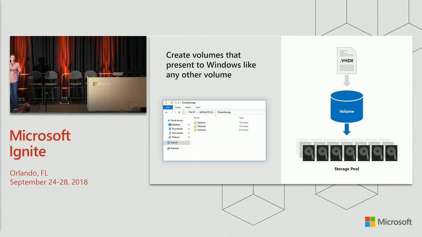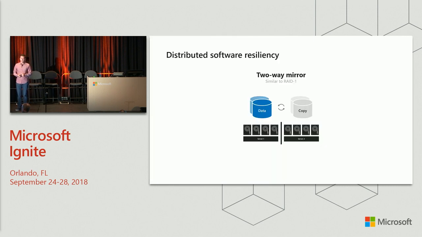Now, these volumes have a few special properties. The first, of course, is let's remember, we're replacing a SAN or a NAS here, right? So we want these to have fault tolerance. We want it to be where if we lose a drive or if something goes wrong, we can still access all of that data. But we want to do it with this industry standard hardware that, of course, is the promise of HCI. And so Storage Spaces Direct provides distributed software resiliency. You can think of it as like RAID, but easier, and you don't need a RAID card. The most basic form of distributed software resiliency is what we call two-way mirror, where we basically keep 2 copies of everything.